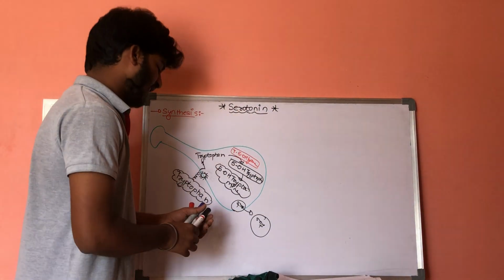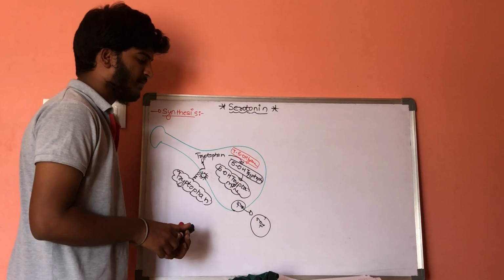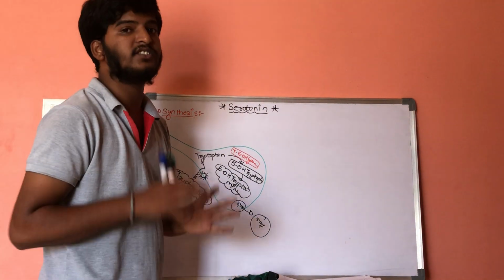So what types of receptors are present? There are totally 7 types of receptors.